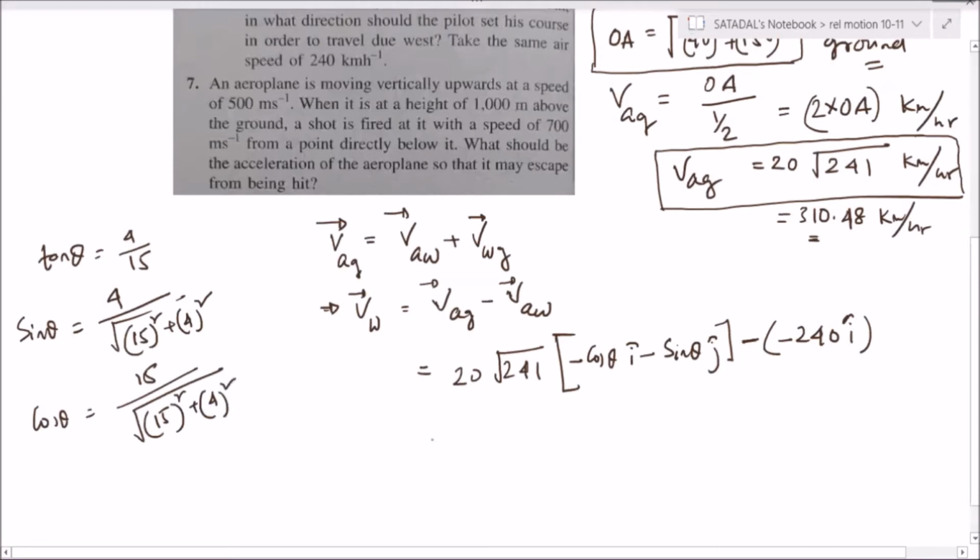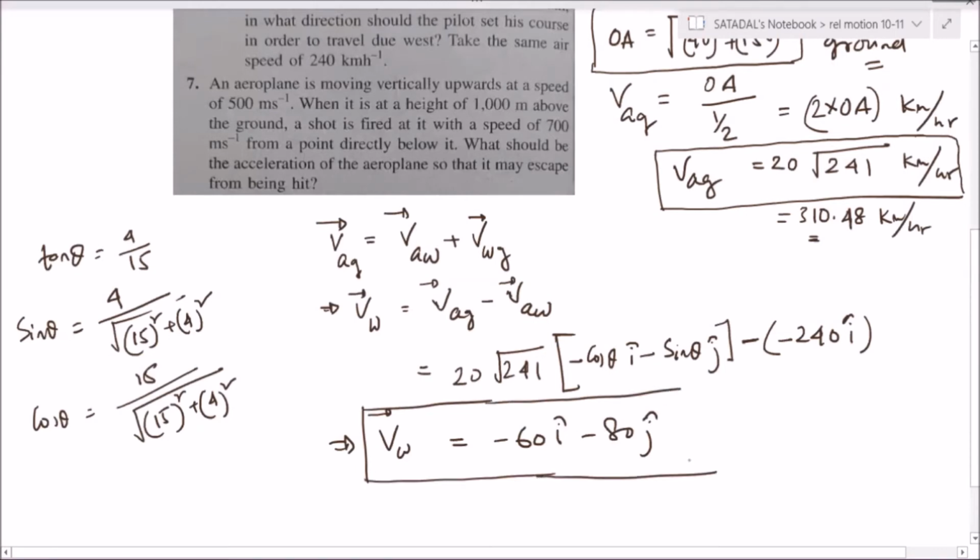So you can substitute the value. After substitution, whatever you get, I am writing directly. V wind vector you will get minus 60 I cap minus 80 J cap. Note it down, please.